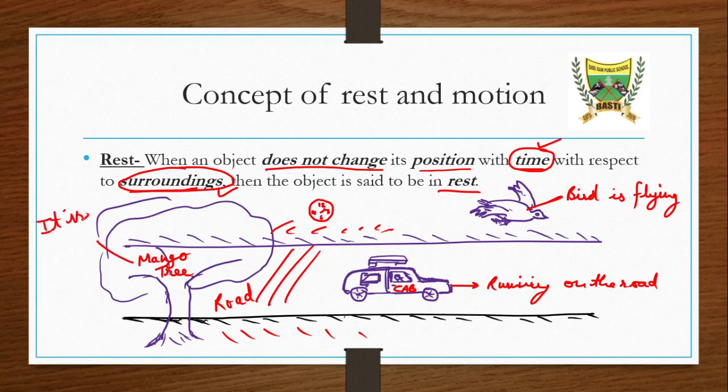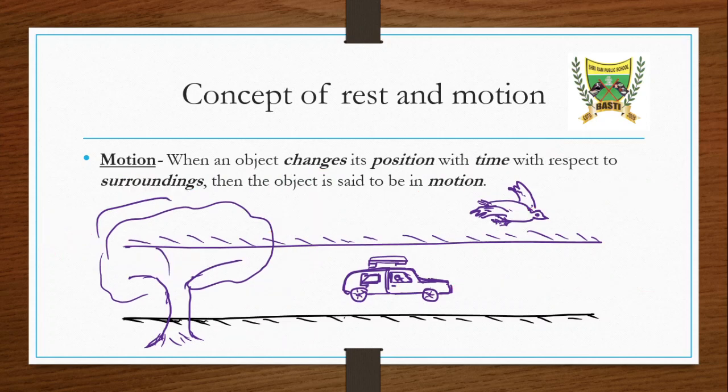It is in rest. We will say the mango tree is in rest. It is not moving, obviously, with passage of time. The mango tree is not moving. We'll say it is in rest. Now let's see what is motion.